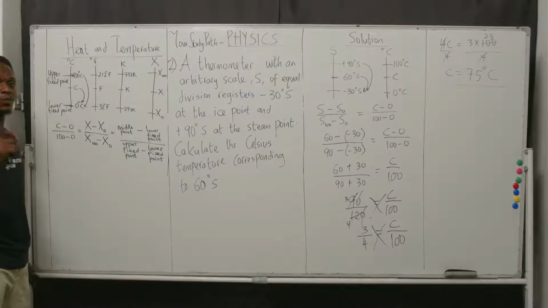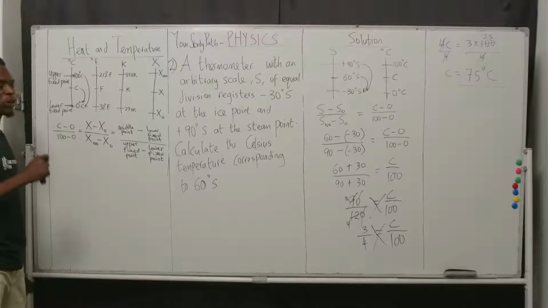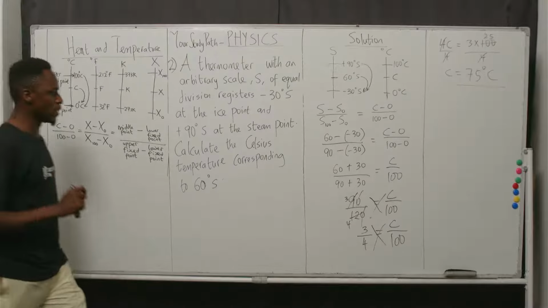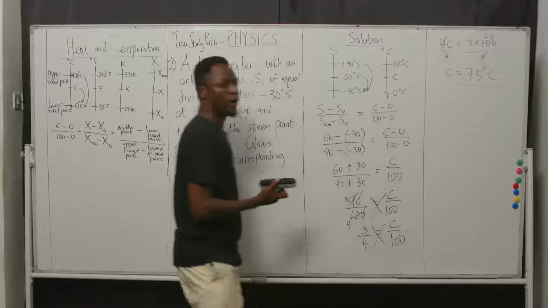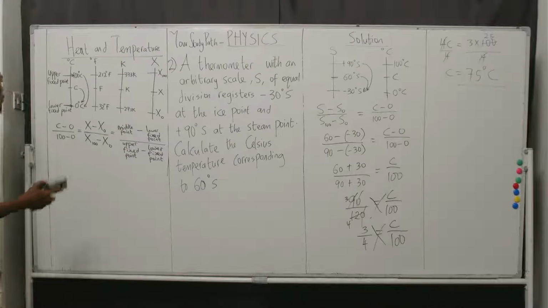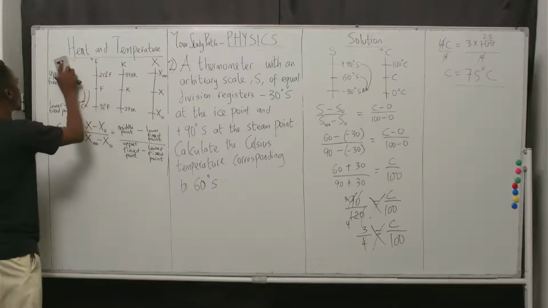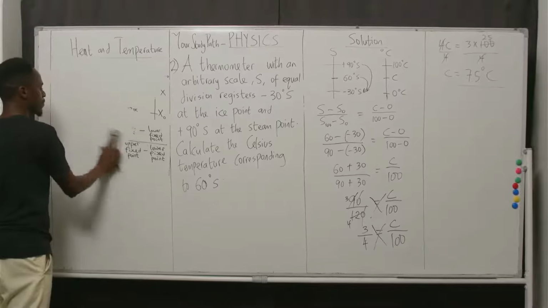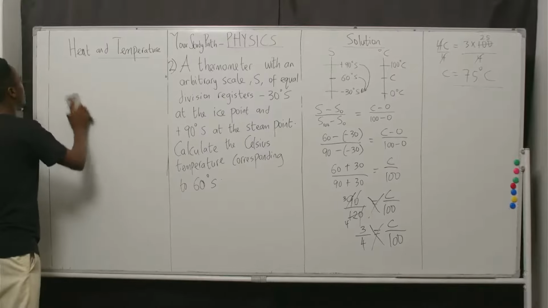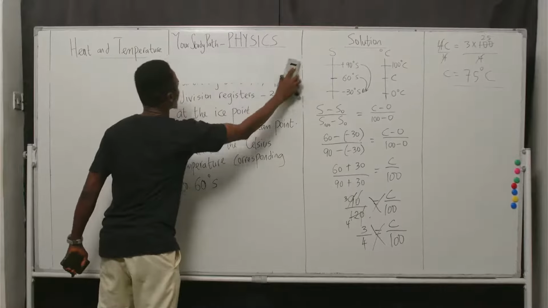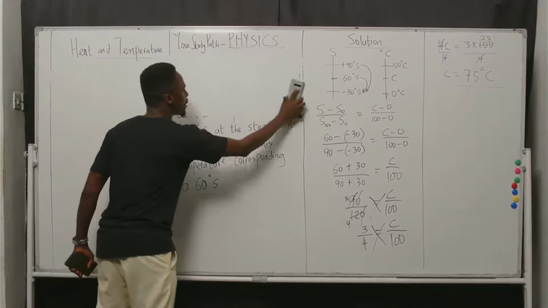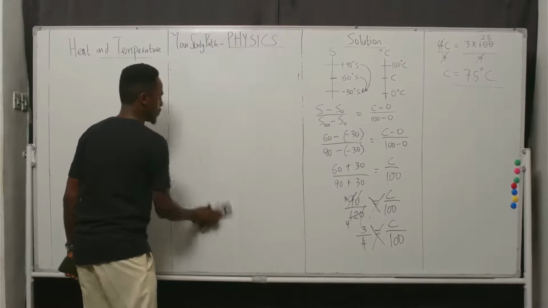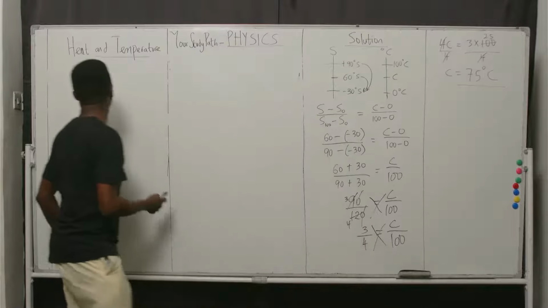So one aspect taken away. Let's go to the next aspect, talking about the specific heat capacity instance. That's the next phase, which you can have under heat and temperature. So quickly, specific heat capacity. With respect to specific heat capacity, we'll be working with the following.